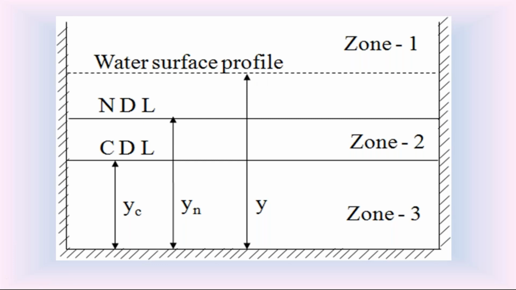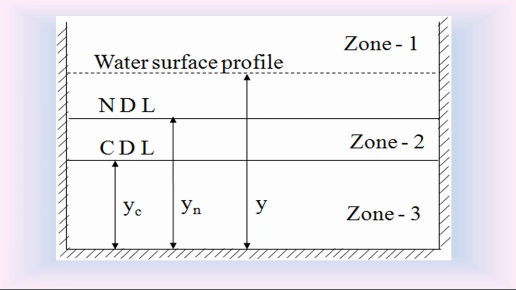In the mild slope, the first condition: depth of flow Y is greater than normal depth Yn and critical depth Yc. So this water surface profile in the mild slope is in zone 1. Second condition: the depth of flow Y is in between normal depth Yn and critical depth Yc. So this M curve is in zone 2. Third condition: depth of flow Y is less than normal depth Yn and critical depth Yc. So the water surface profile is in zone 3.